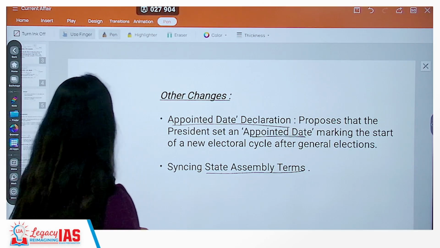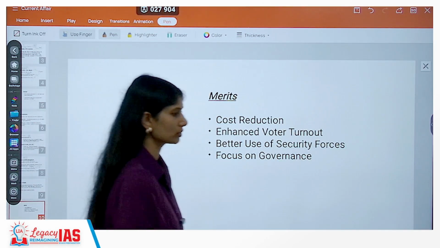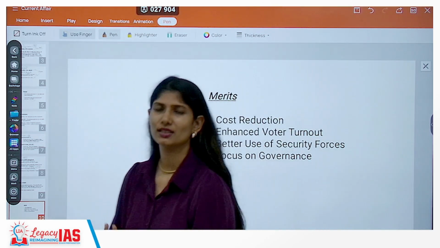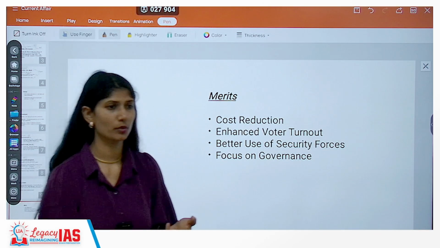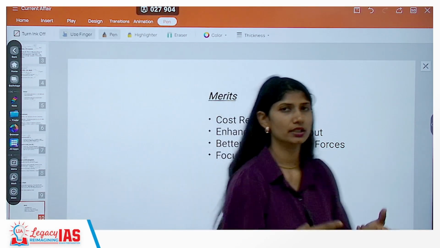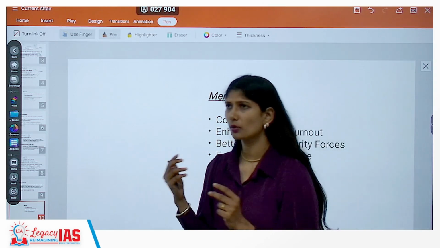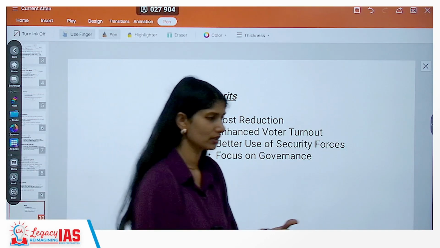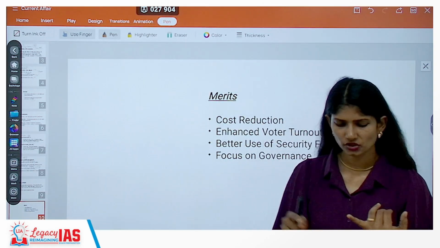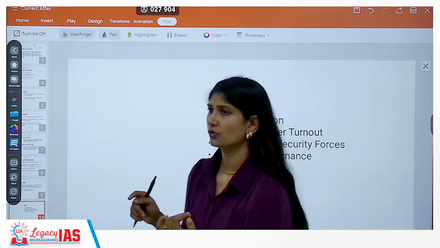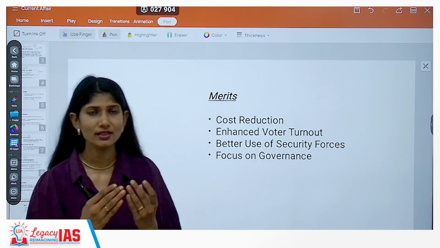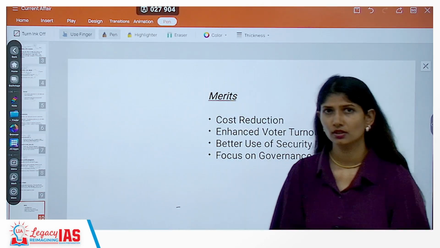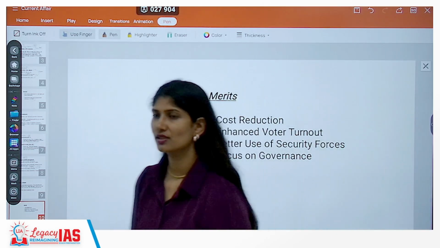Okay, now this much we're speaking. Why are we supposed to do this? What are the merits? First and foremost, you understand election is a very costly process, a very time consuming process. Throughout the year, in and year out, your political parties, rather than focusing on governance, are already involved in Lok Sabha elections. They have to be involved in legislative assembly elections. Their involvement is more in the electoral campaigns rather than focusing on governance, rather than focusing on the long term policies the people need.